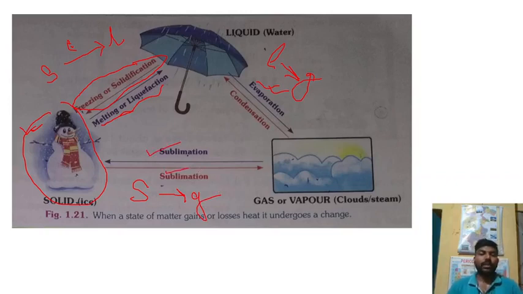The reverse process, that is from gas to solid, is generally known as deposition, but we can also use the word sublimation for this. So deposition is the word we can also use. I hope you can get a brief idea of which one is solidification, which one is liquefaction, or how we can change any state of matter by changing the temperature.